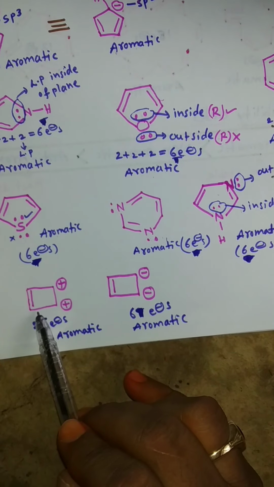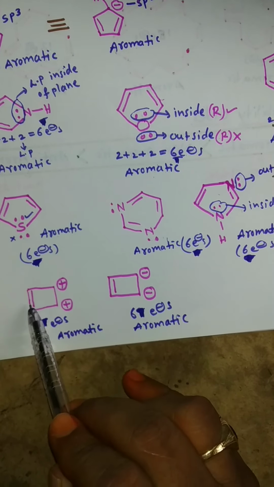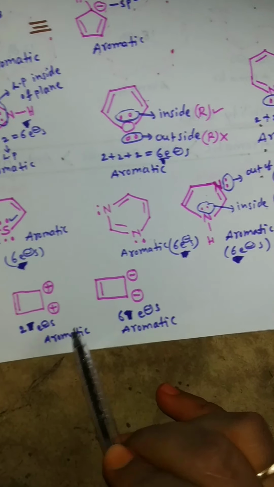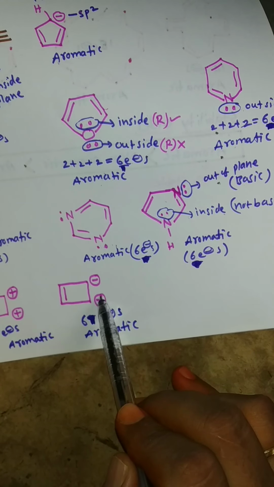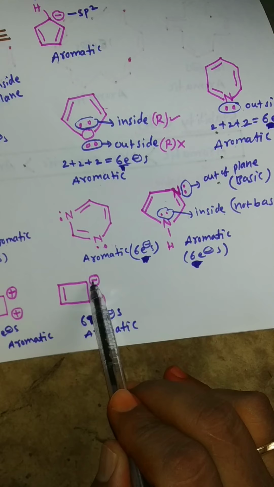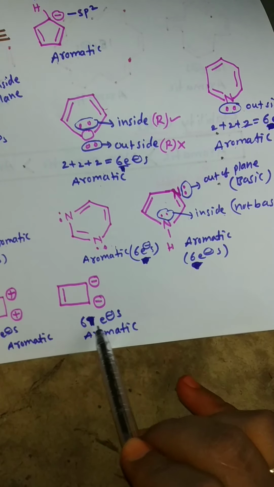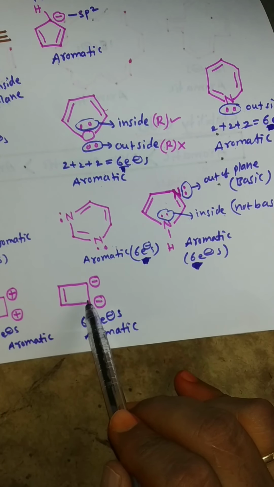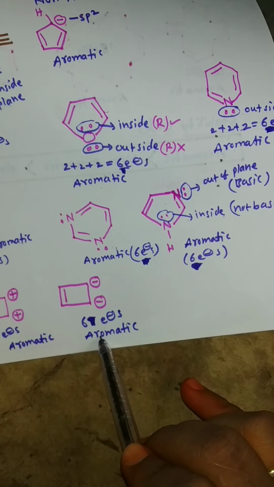Next, this compound has 1 pi bond and 2 positive charges. So 1 pi bond means 2 electrons. It is an aromatic compound. This compound has 1 pi bond and 2 negative charges. So 2 electrons plus 2 plus 2, total 6 electrons. So this compound is aromatic. 1 pi bond and 2 negative charges, total 6 electrons.